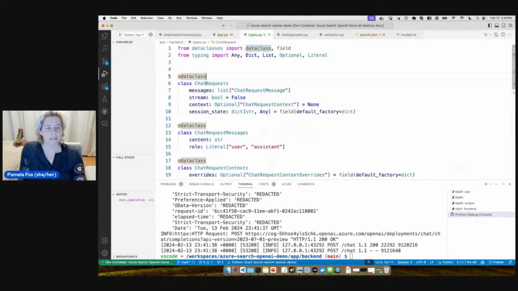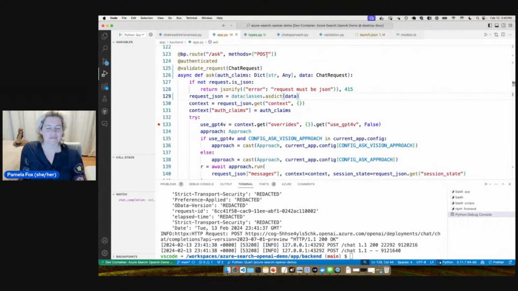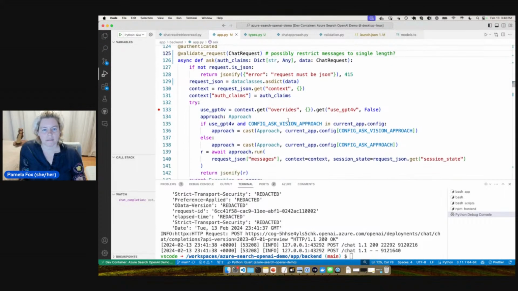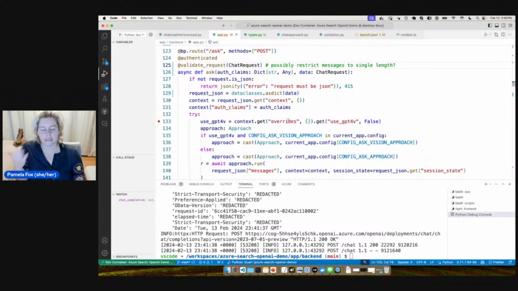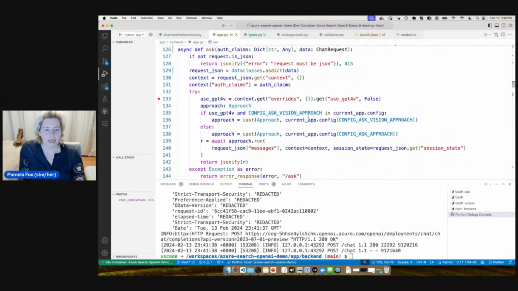So it really should just be like ChatAppRequest or something. I don't know. ChatRequest is maybe a misnomer because it's used for both ask and chat. All right, so, possibly restrict messages to single length. That'd be a custom validator or an inherited type. Okay, so now we've got that.